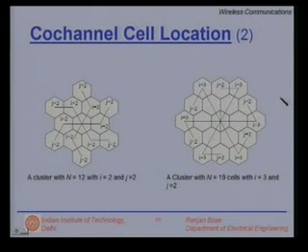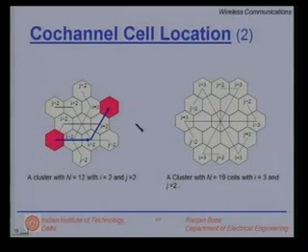Let's look at 2 quick examples. This is a cluster size of 12. I have 12 cells in this cluster. If you count carefully, there are 12 cells. And this number n is equal to 12 comes from the same formula i squared plus j squared plus ij, with i is equal to 2 and j is equal to 2. So in this case, these are the 2 co-channel cells. If you move along the i axis 1 unit and 2 units, and then move along the v axis 1 unit and 2 units, you get the co-channel cells.